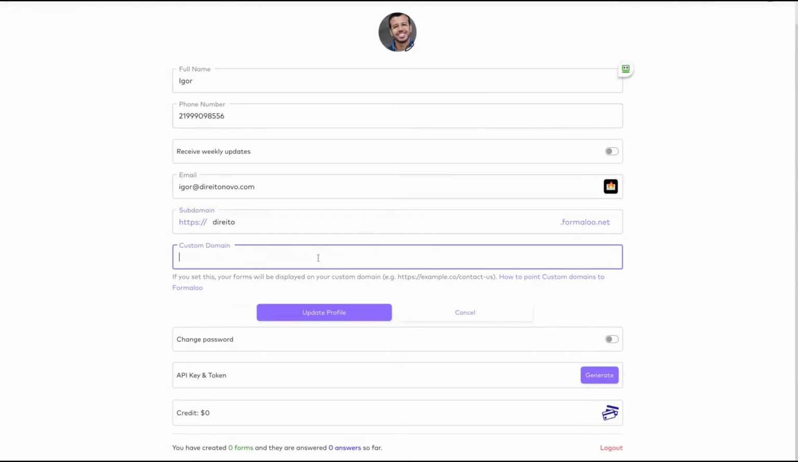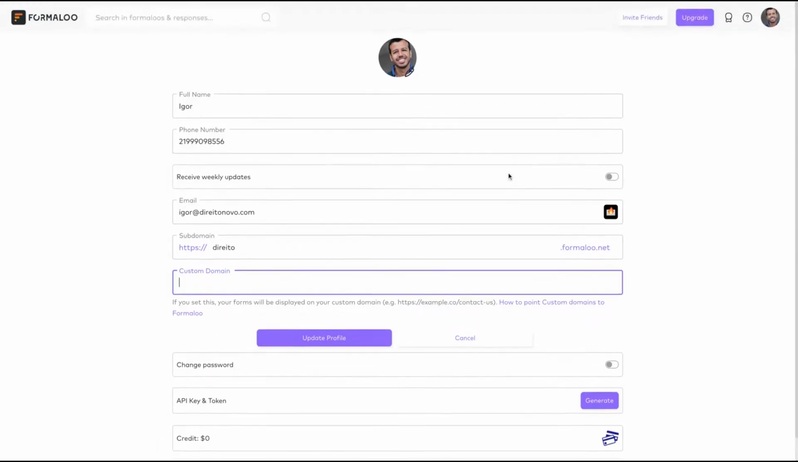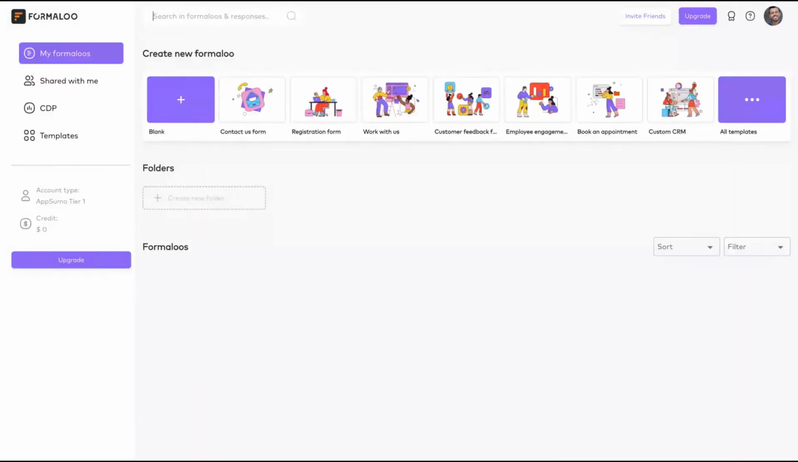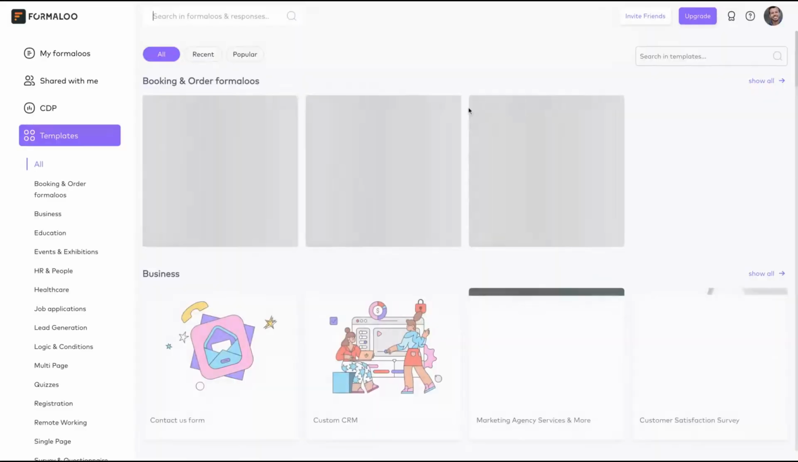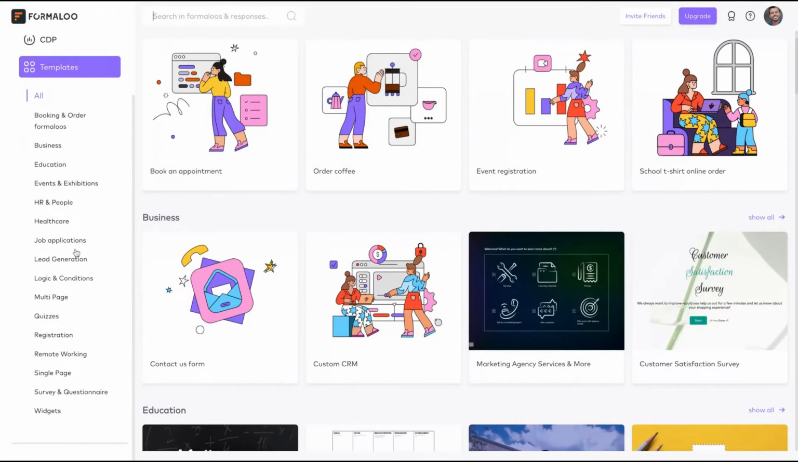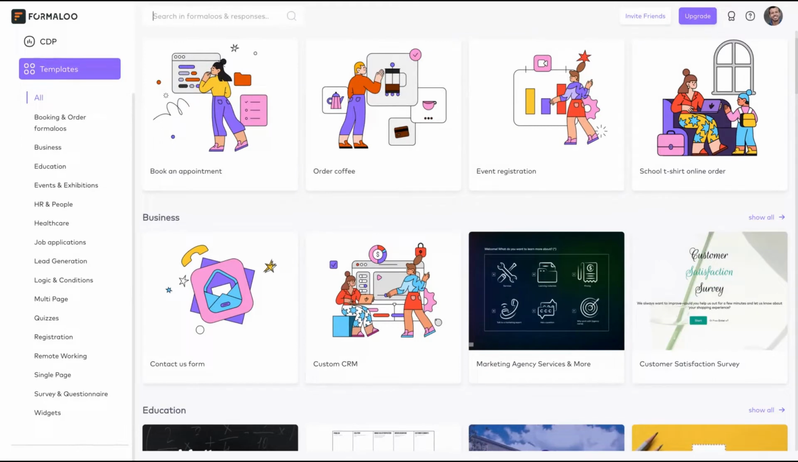Also, you can have a custom domain. So you can just add your custom domain on Formalu. So you can have, for instance, subdomain.yourcompany.com. So you can white label Formalu for your needs, and I'm going to show you some of the templates that they have. There are a lot of templates up to now, as you can see here on the left: logic and conjunctions, lead generation, healthcare, business, education, etc.